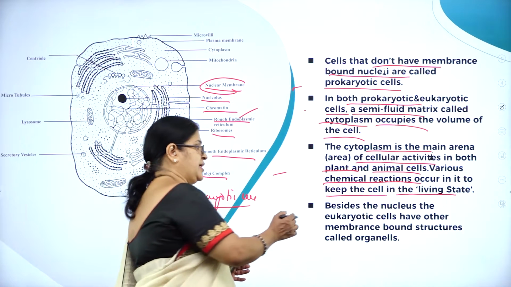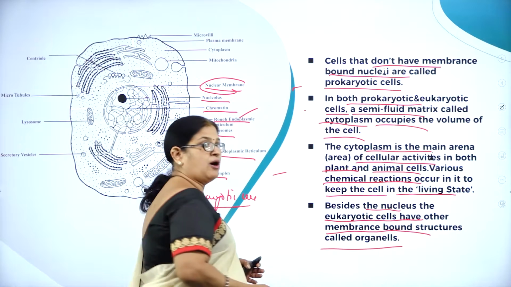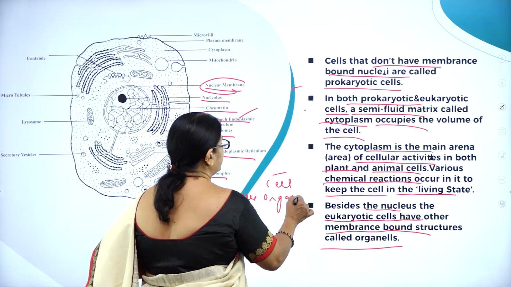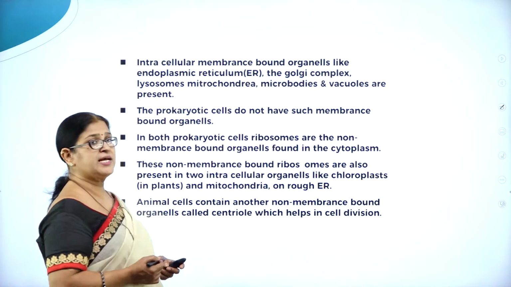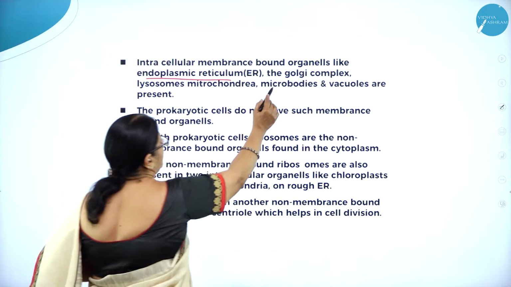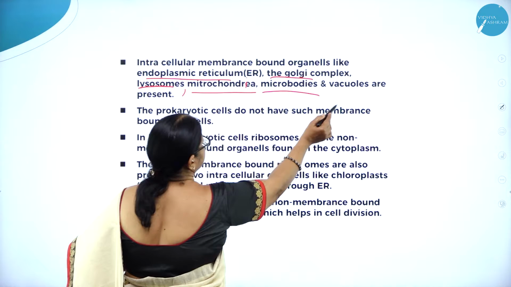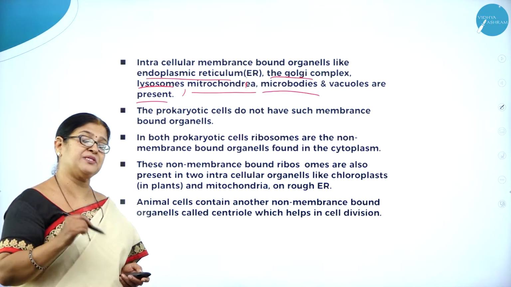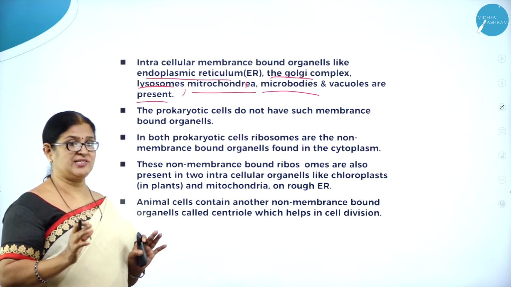So besides the nucleus, the eukaryotic cells have other membrane bound structures called organelles. We use the word cell organelles, right? Next, intracellular membrane bound organelles like what? Endoplasmic reticulum, Golgi complex, lysosomes, mitochondria, then microbodies and vacuoles are present. Particularly in a plant cell we come across vacuoles, but vacuoles are absent in animal cell. Vacuoles enclose the ergastic substances.